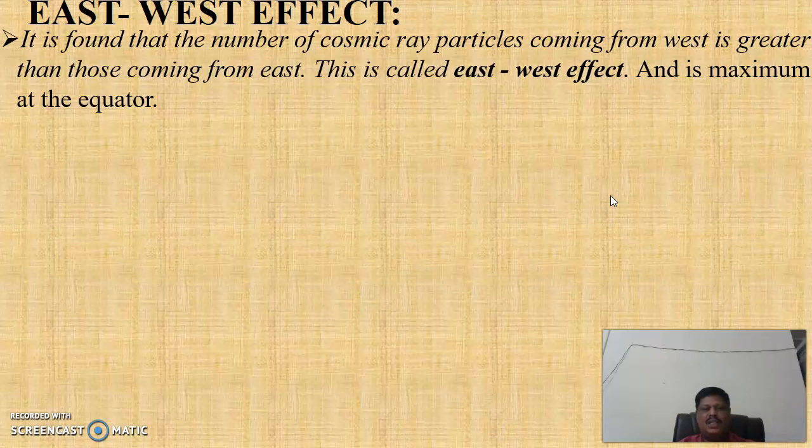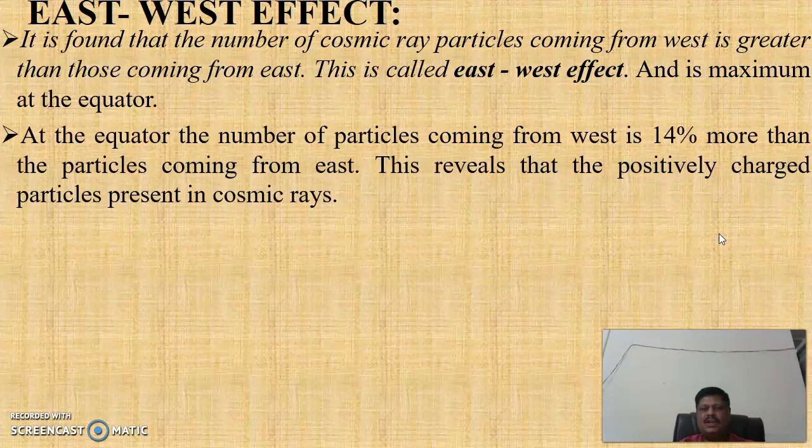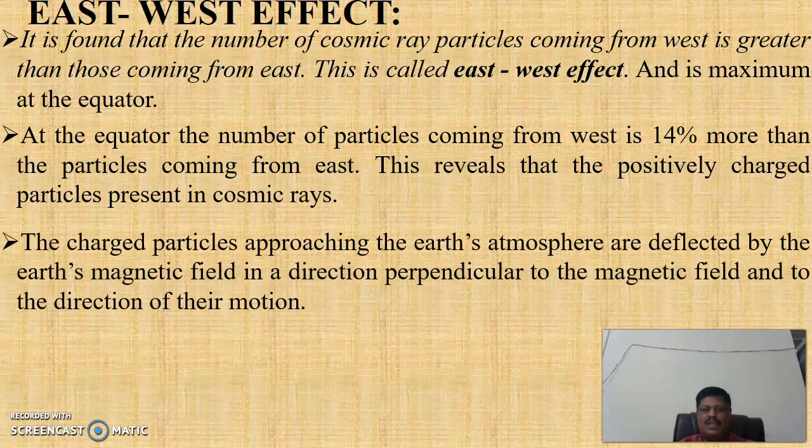It is found that the number of cosmic ray particles coming from the west is greater than those coming from the east. This is called the east-west effect and is maximum at the equator. At the equator, the number of particles coming from the west is 14% more than the particles coming from the east. This reveals that there are positively charged particles present in cosmic rays, because we already know that cosmic rays mainly consist of protons, that is, positively charged particles.